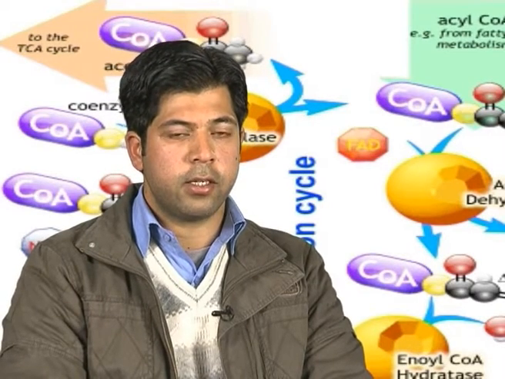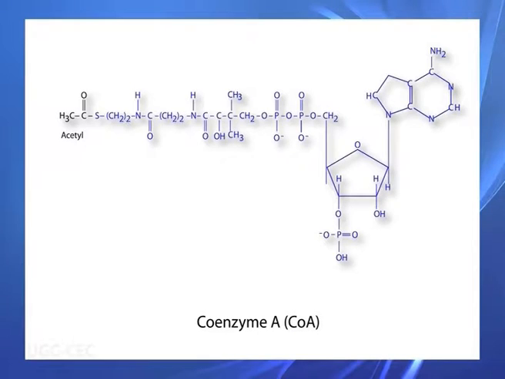In beta oxidation, the long-chain fatty acids are degraded in 2 carbon units, acetyl coenzyme A, by their oxidation at the C3 or beta carbon.